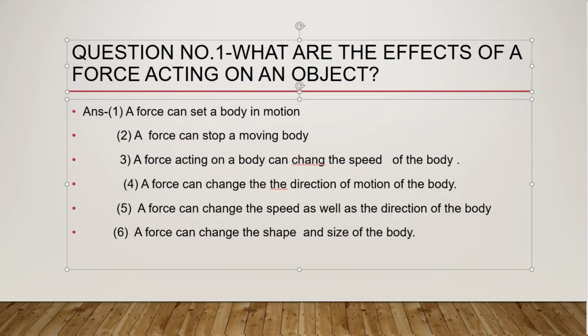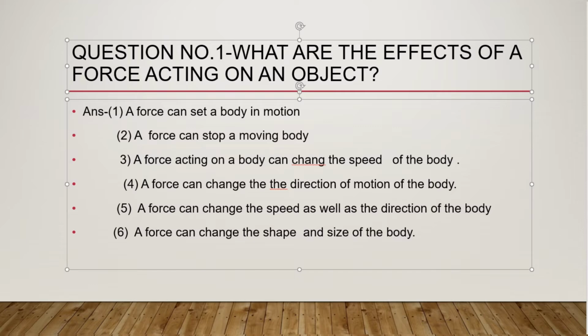The second effect is a force acting on a body can change the speed of the body. For example, a moving bicycle can be brought to rest by application of brakes.